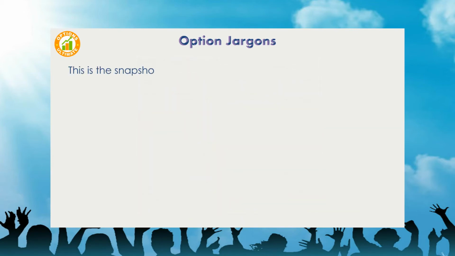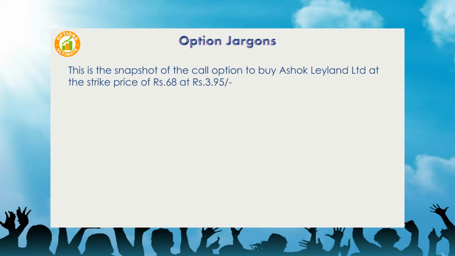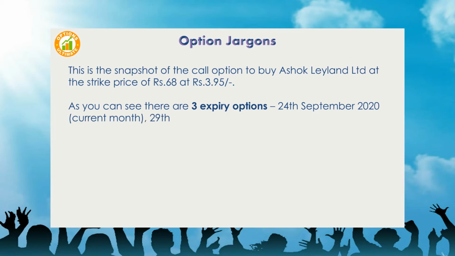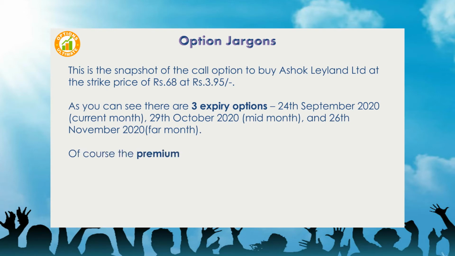This is the snapshot of the call option to buy Ashok Leyland Limited at the strike price of 68 rupees at 3 rupees and 95 paise. As you can see, there are 3 expiry options: the 24th of September 2020 current month, the 29th of October 2020 mid-month, and the 26th of November 2020 far month. Of course, the premium of the options changes as and when the expiry changes.